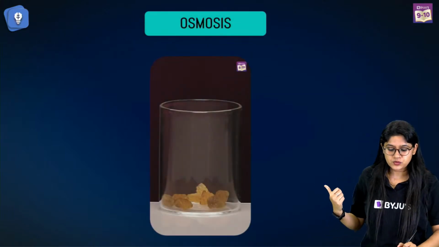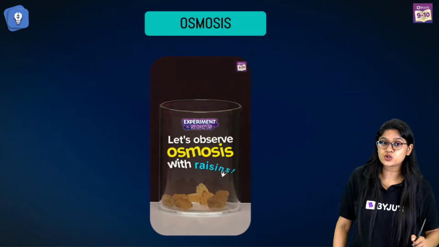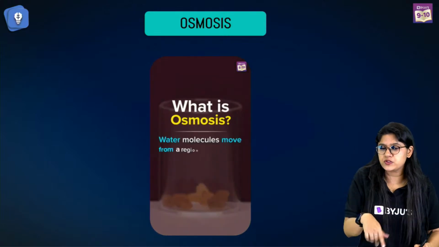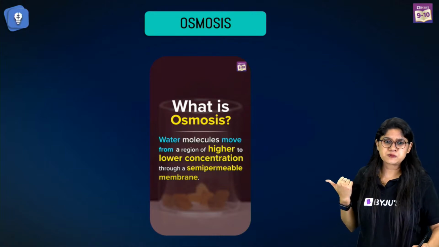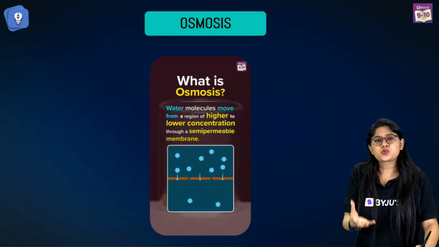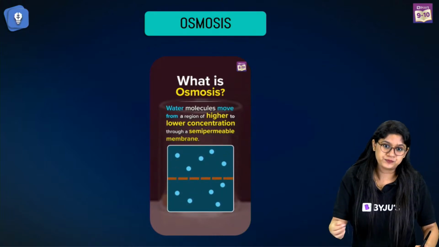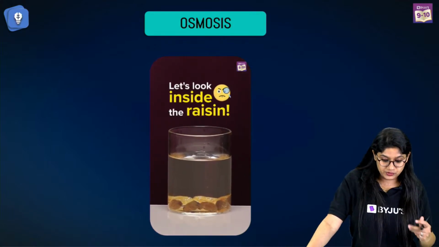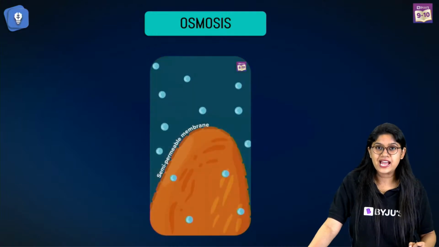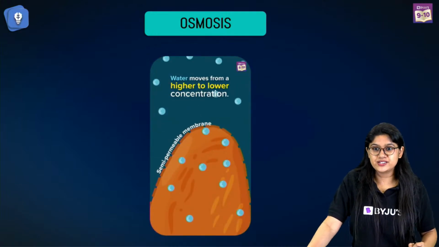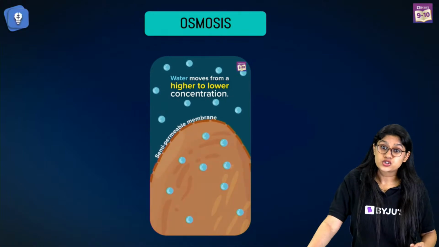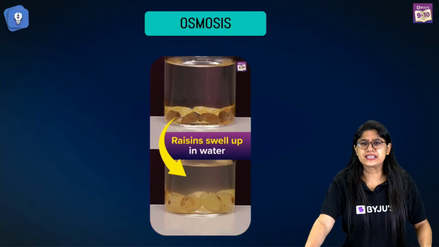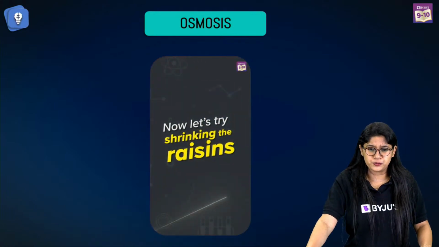You remember this? The experiment that we have on our channel also. Instead of the apricots, in this particular experiment we have raisins, but of course the situation remains the same. If we add them into the water, they will swell up, right? And after some time, if we add them into the sugar solution, what will happen? They will shrink. You guys are absolutely correct.